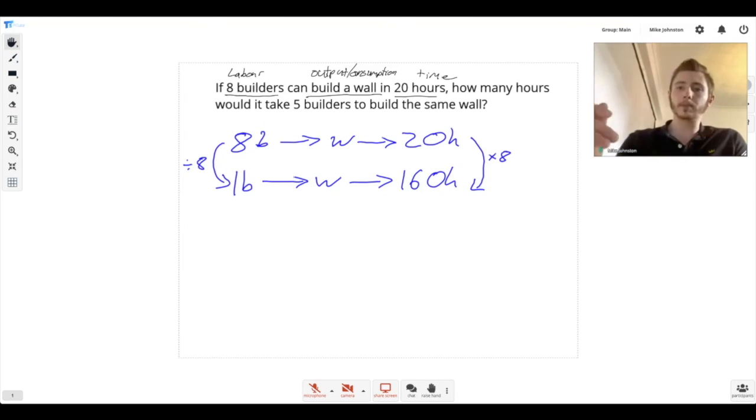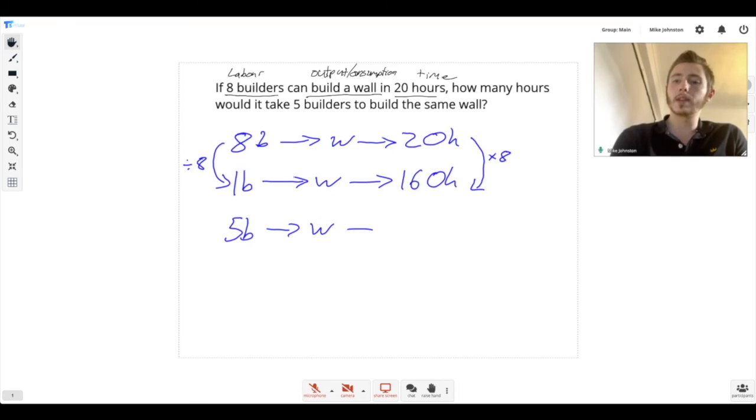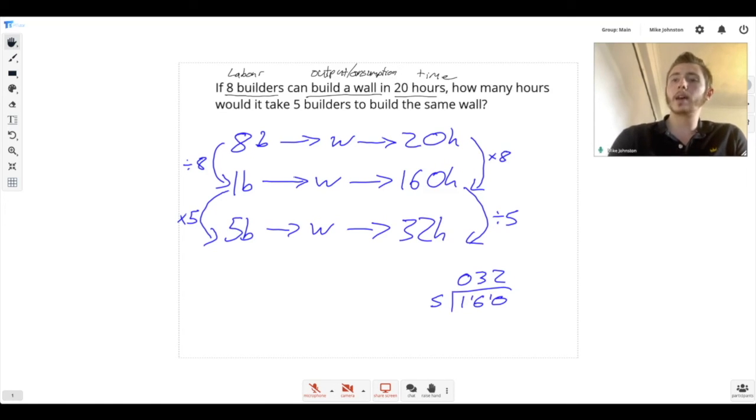We can scale it up to 5. So now I'm going to say 5 builders to build 1 wall is going to take. But now we know the relationship. We know it's an inverse relationship. So now we can think, well, we've got 5 times as many people, so we're going to divide the amount of time it's going to take by 5. So let's just do some quick bus stop method. 5 into 160. 1 going into 1. 5 goes into 16 3 times. 1 left over goes into 10 twice. So that's 32 hours. So that means it would take 5 builders 32 hours to build the wall. So that's going to be the final answer here.